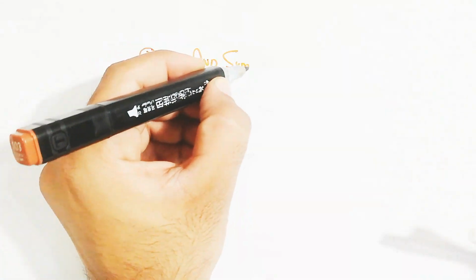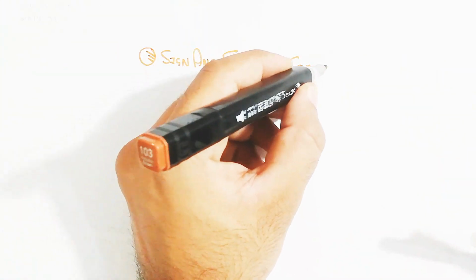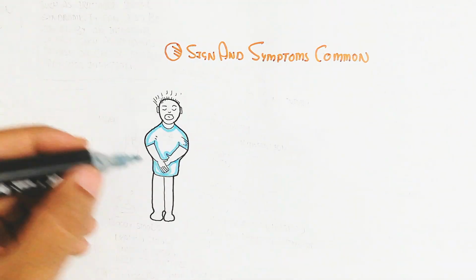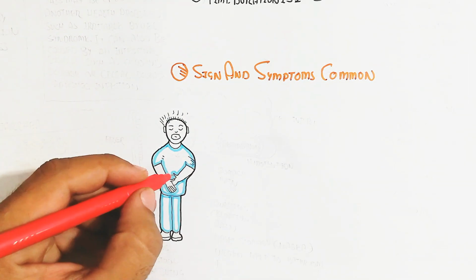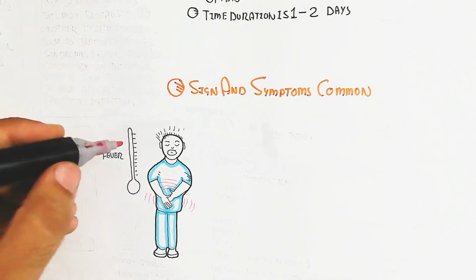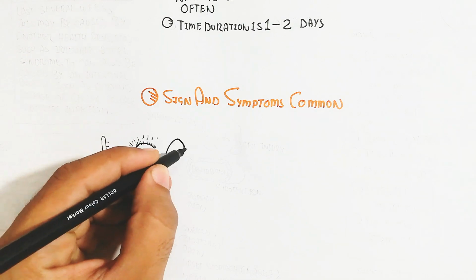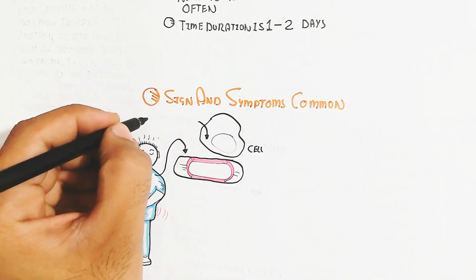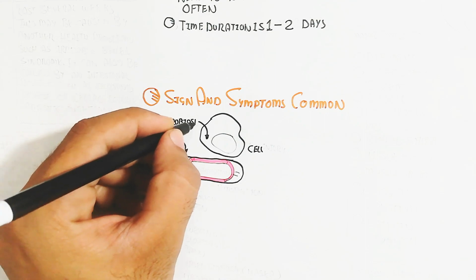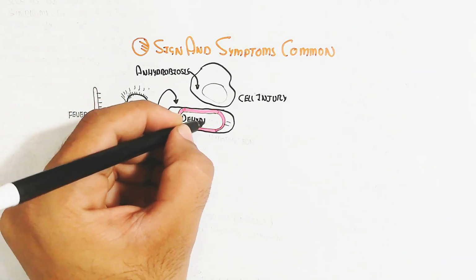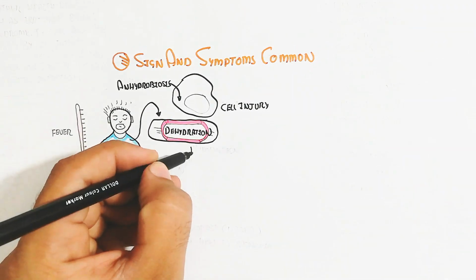The common signs and symptoms of diarrhea: it can cause fever due to viral or bacterial infection. On the other hand, there is abdominal pain as well as anhydrobiosis, where cell injury occurs due to the loss of water, because water is not absorbed from the digestive system into the blood circulatory system.